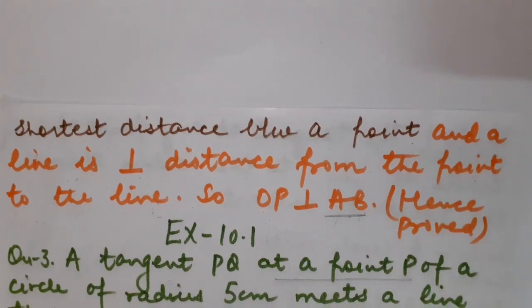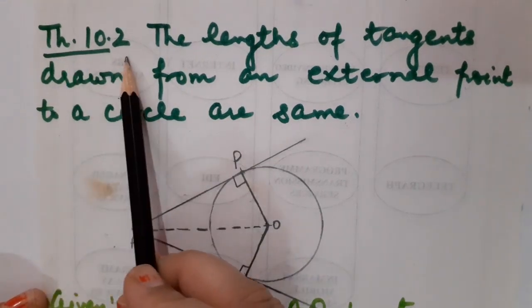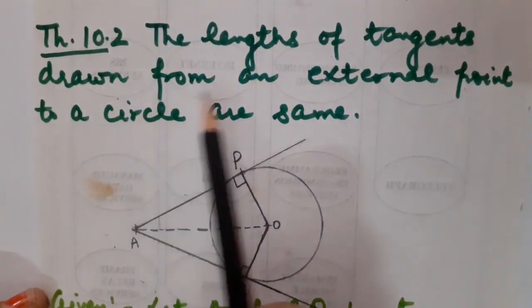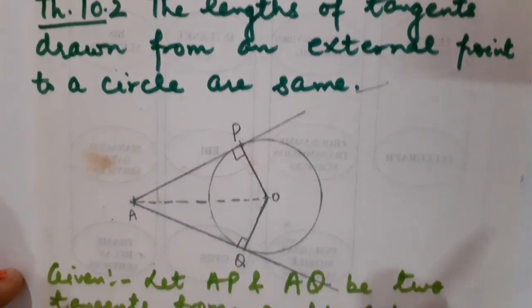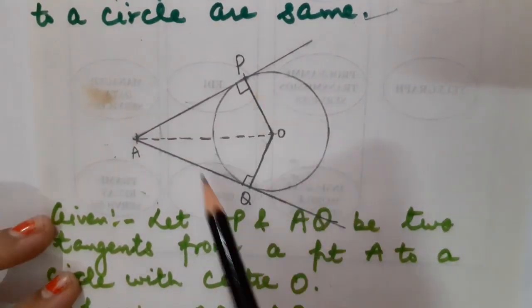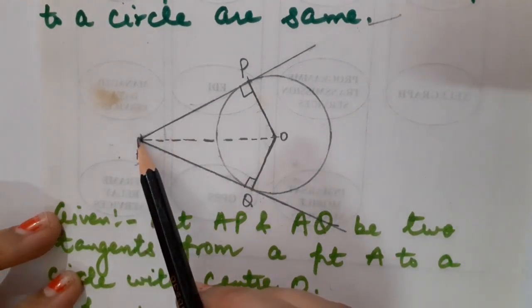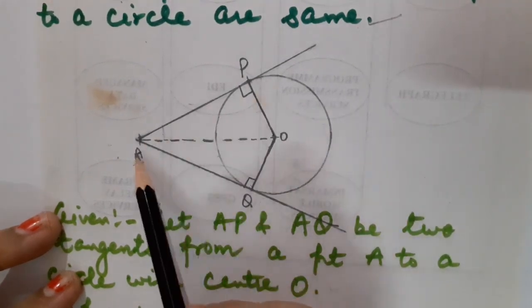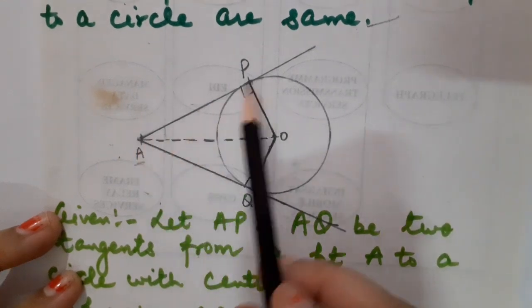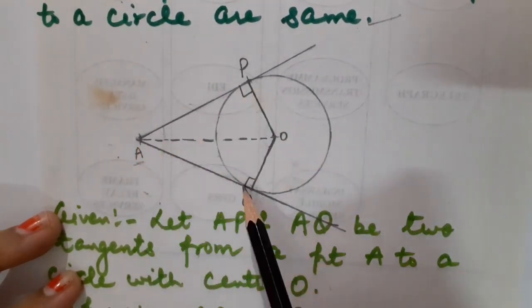Fine, children? Now, one more most important theorem is there. Theorem 10.2: The lengths of the tangents drawn from an external point to a circle are always equal. Have a look. Here you can see a circle with center point O. A is an external point. So what can we say? AP and AQ, they both are tangents, because from an external point, two tangents can be drawn. Now we have to prove that AP must be equal to AQ, according to the statement of the theorem.